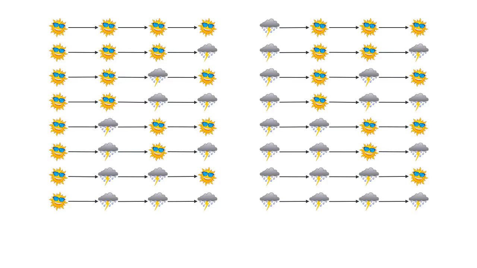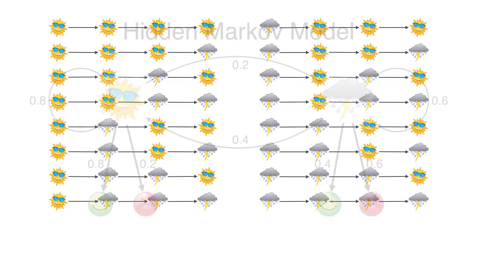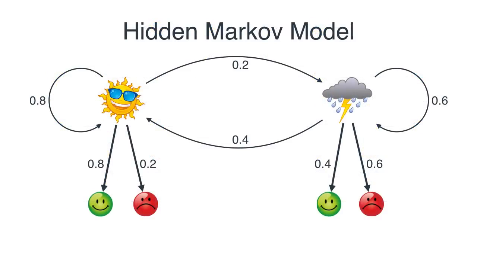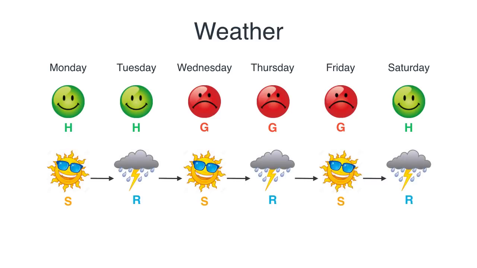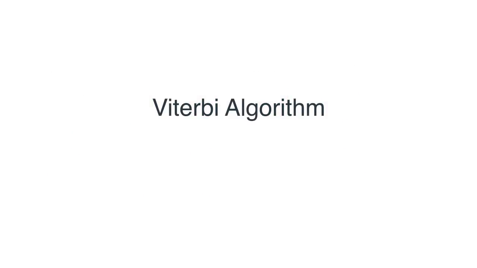And this is what we're going to do. We're going to check a lot fewer cases. So let's recall that this is our hidden Markov model with our transition probabilities and our emission probabilities. And let's go to a big case. Let's say that Bob said, okay, in the last 6 days, I was happy, happy, grumpy, grumpy, grumpy, and happy. And we're going to find some chain that gave us the highest probability. It's probably not this one. So what we're going to teach now is the Viterbi algorithm. The Viterbi algorithm, if you know dynamic programming, that's exactly what we're going to do.